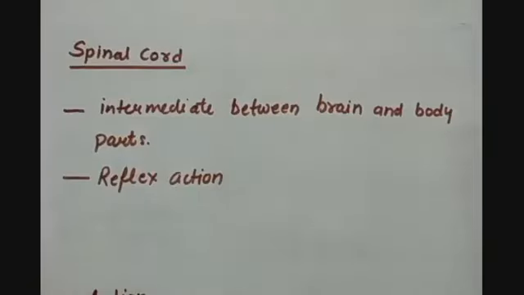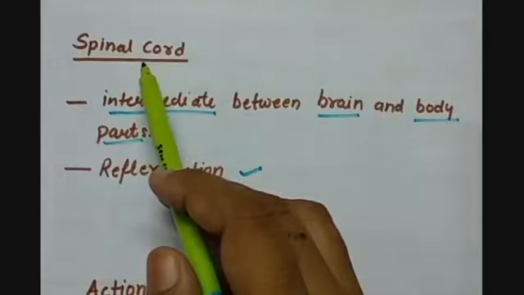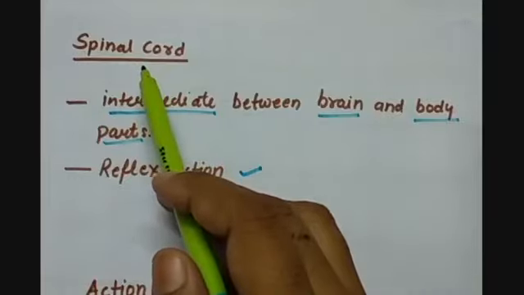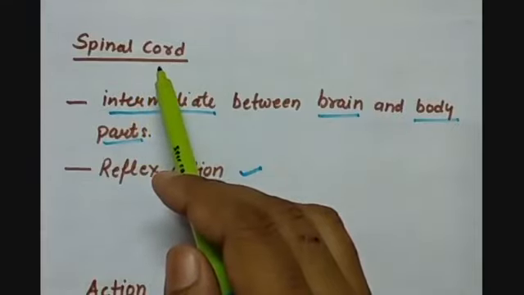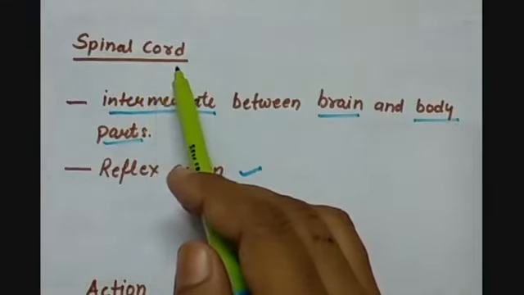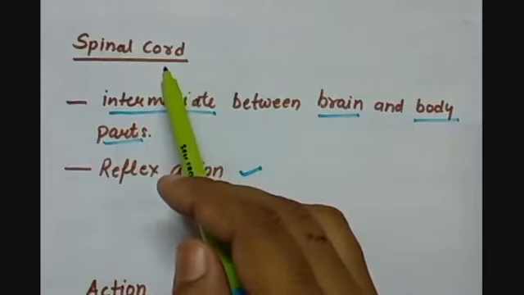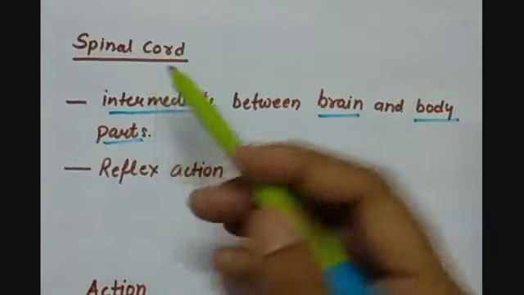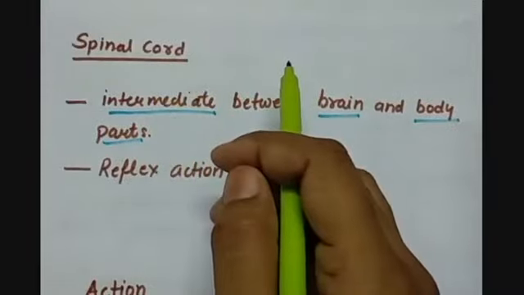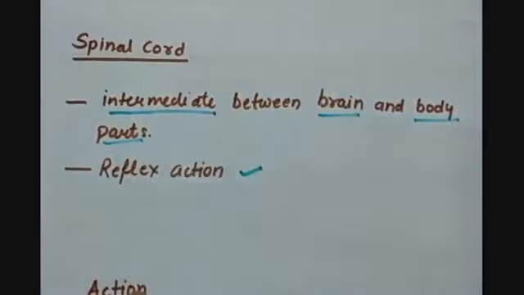Then the next part is the spinal cord. Spinal cord is a delicate cord. Spinal cord is a long, narrow, cylindrical structure enclosed within the vertebral column. It begins in continuation with the medulla oblongata and comes downward in the vertebral column. It is also surrounded by the meninges, and here also one fluid is there between the different layers of meninges so that they can protect the spinal cord from shock.